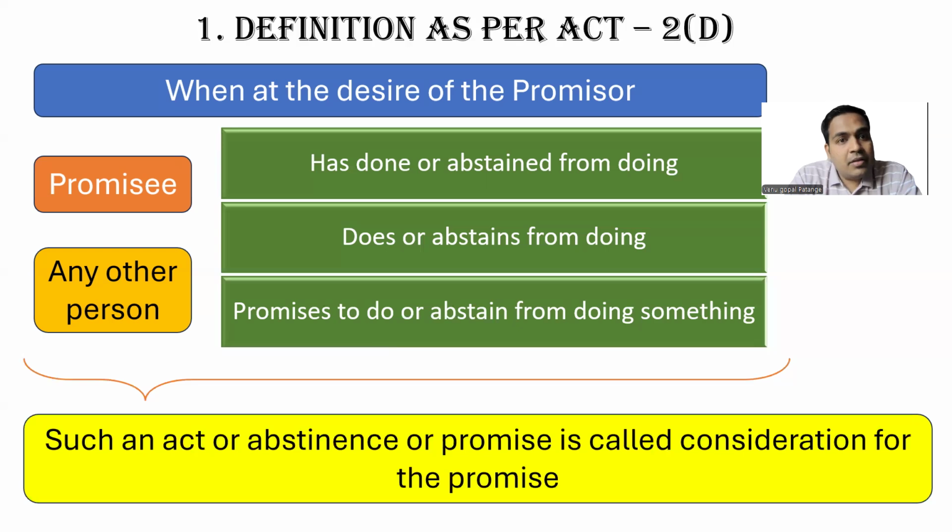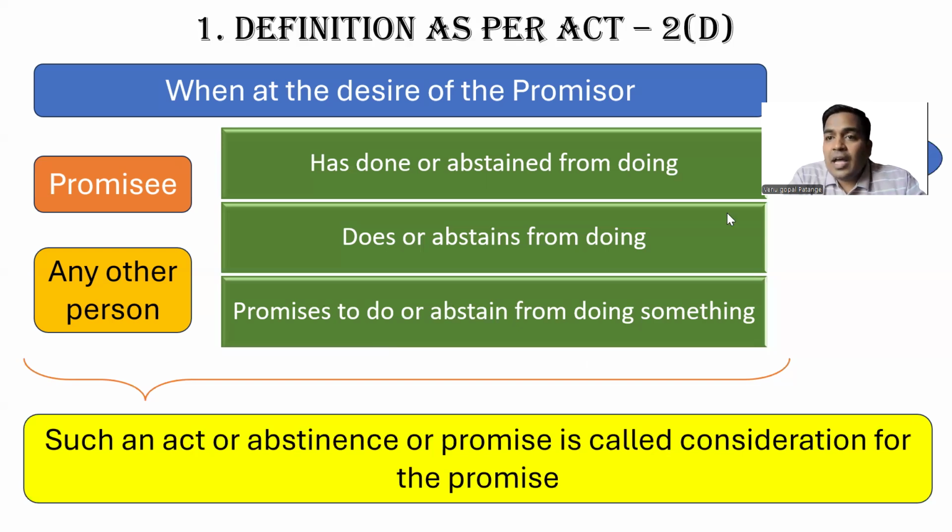Easy to remember. So you start with at the desire of the promisor, any other person does something, has done something, promises to do something, abstained from doing something, abstains from doing, promises to abstain from doing something. All these acts put together, or abstinence or promises put together, you call it consideration for the promise.